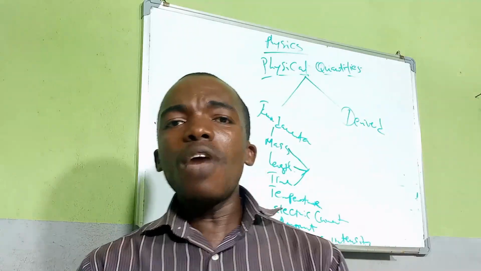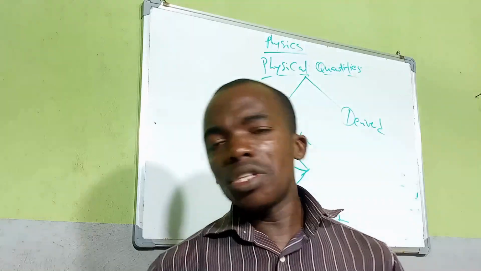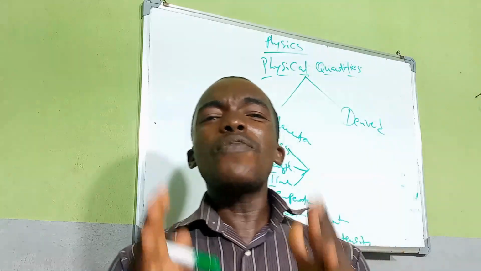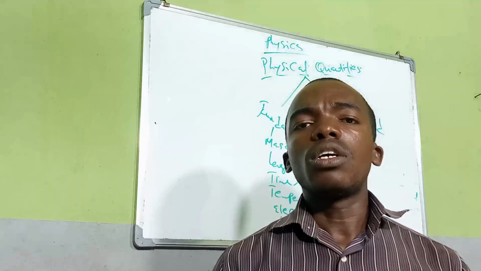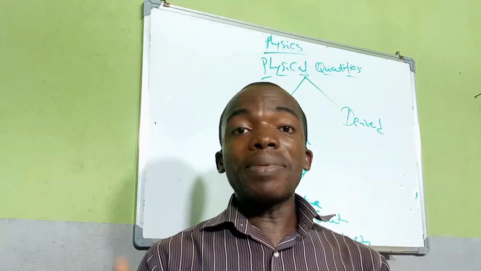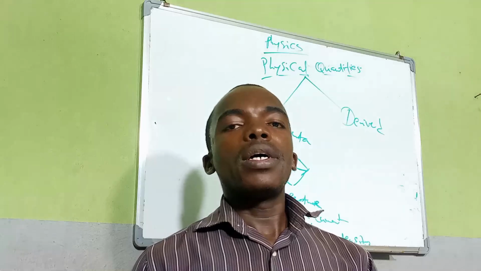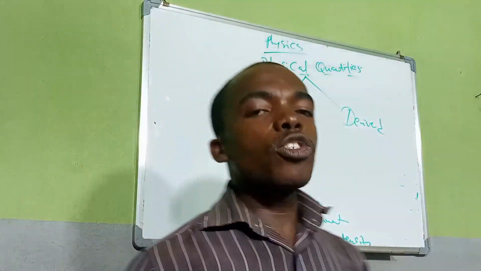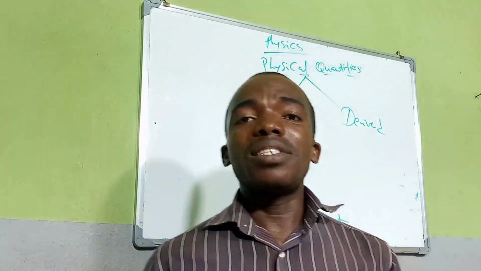Whenever you are doing any calculation in physics, it is very, very important that you put your unit. When you solve a calculation in physics and you miss putting the unit, you have lost a mark. So every quantity has a unit given to it by the System International Body, called the SI unit. Fundamental quantities have their fundamental units, and derived quantities have their derived units.